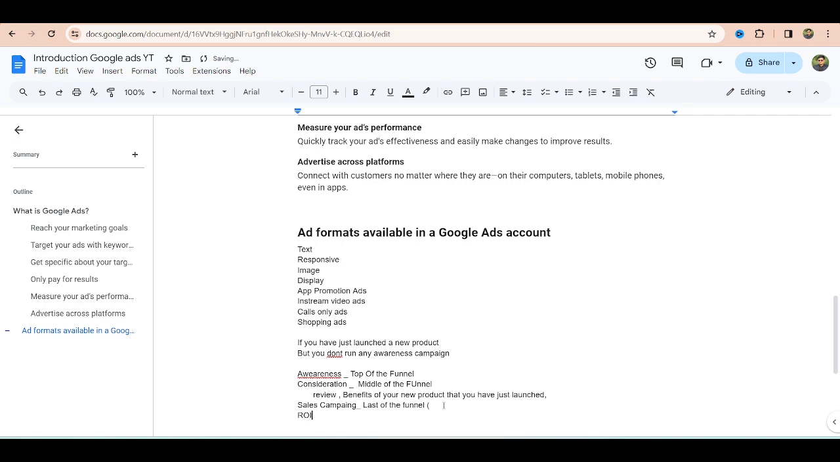What is the meaning of ROI? We'll talk about it later, but just say return on investment. Now we want to get something in return for our investment. How can we get it? Suppose for the sales campaign, we are running PPC ads. So for PPC ads, we have to select